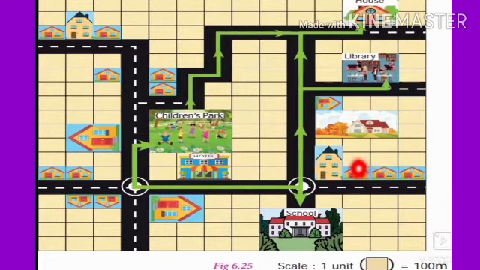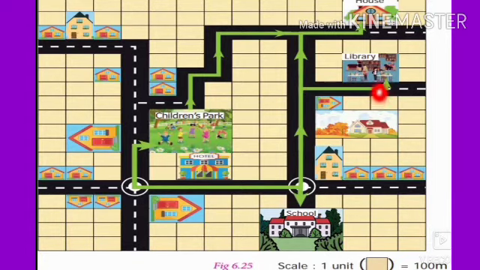So our first question is, find the distance of the library from the house. So from the house we are going to find the distance of the library. Now let's count the squares. 1, 2, 3, 4, 5, 6, 7, 8, 9, 10.